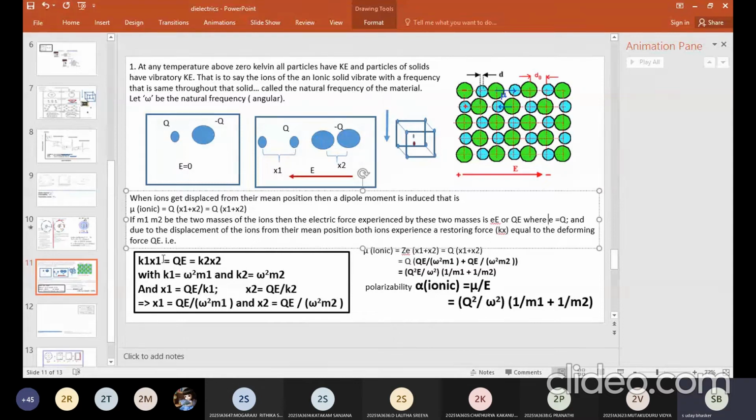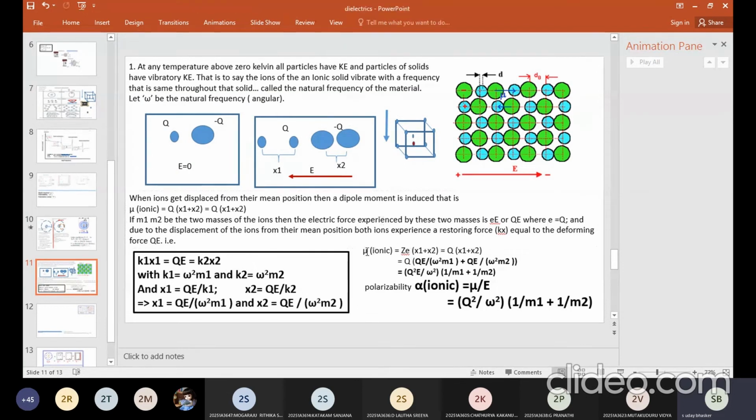What is this k? k1 x1 is the restoring force on mass m1, and k2 x2 is the restoring force on mass m2. That's it. You know that we have defined omega square is equal to k by m, so k is equal to omega square m. Here m is m1, and for the second mass it is m2. So that's what I did.